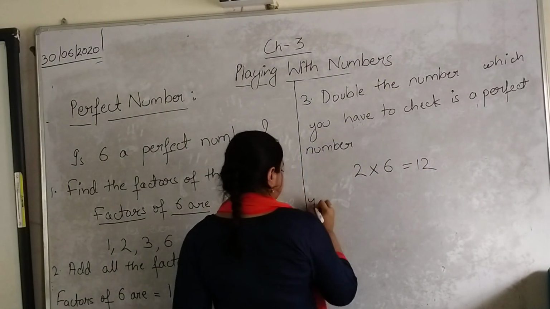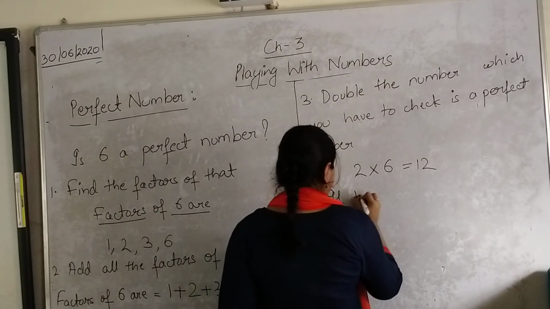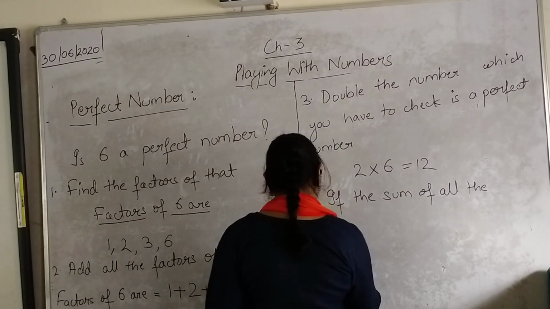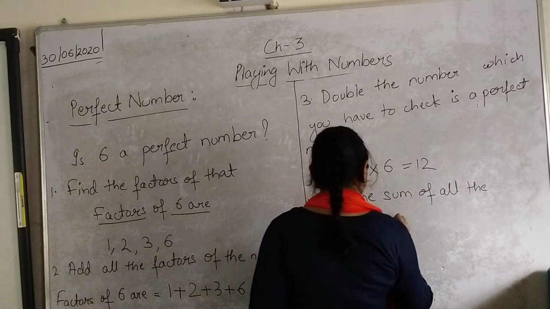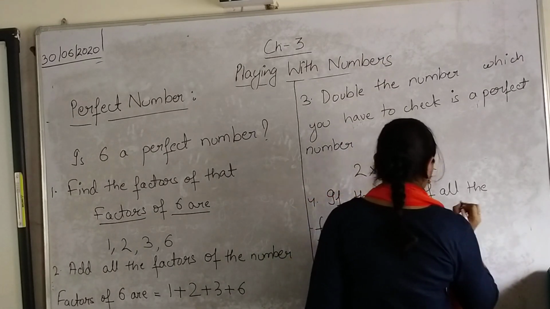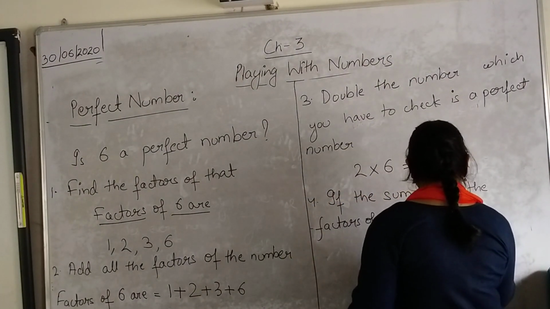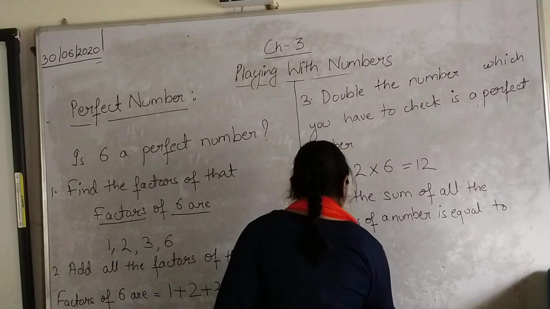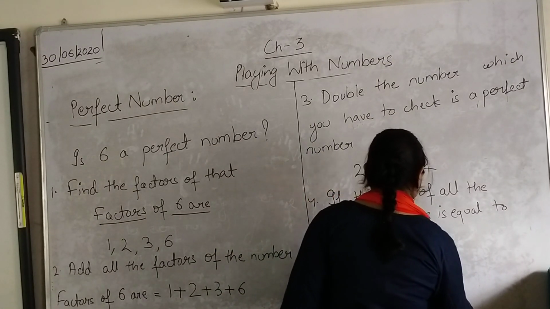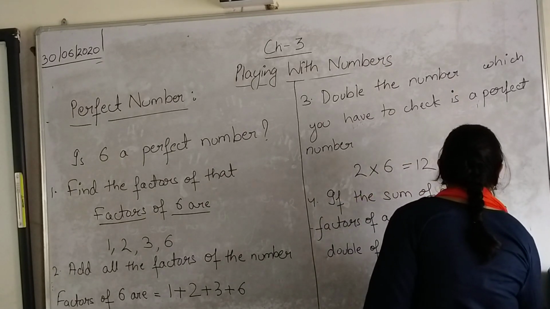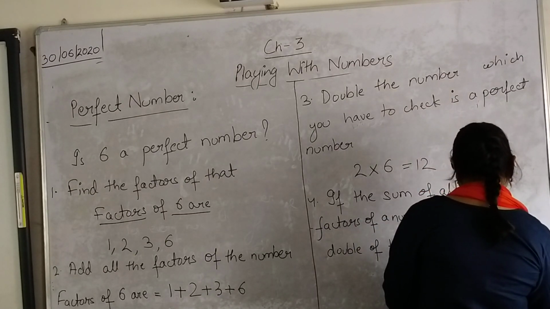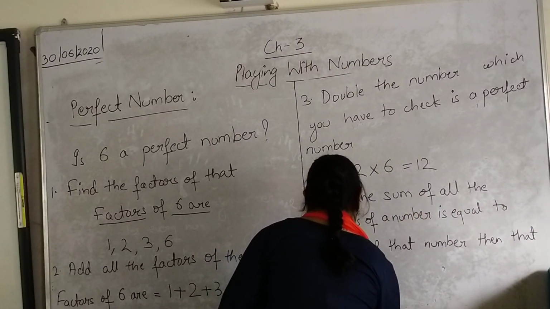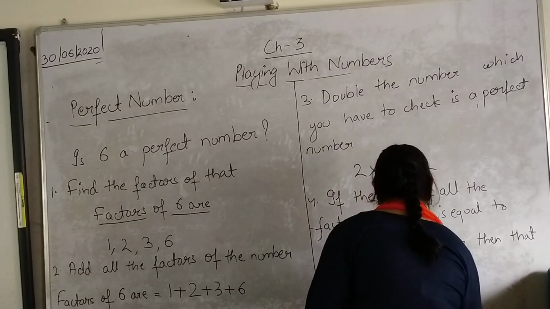And the last step: if the sum of all the factors of a number is equal to double of that number, then that number is a perfect number.